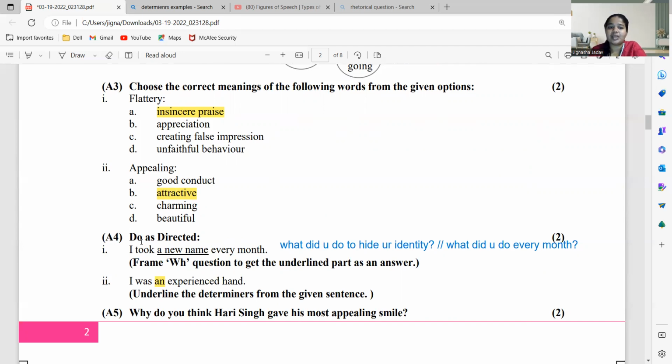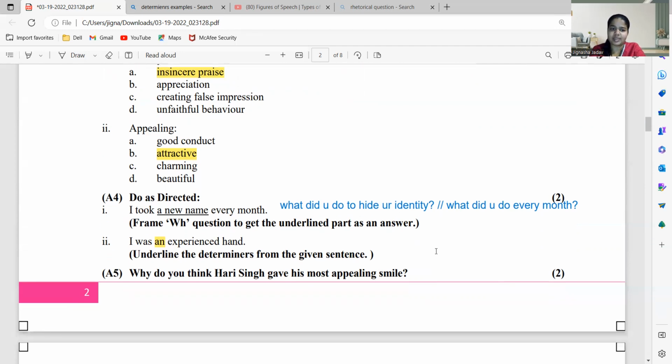ठीक है. "I took a new name every month." क्या पूछा है? Frame a WH question to get the underlined part as an answer. तो न्यू नेम को आंसर मिलना चाहिए, वैसा क्वेश्चन फ्रेम करो. So what did you do to hide your identity? We can ask this question. What did you do to hide your identity? I took a new name every month. खाली underline word चाहिए. तो a new name to hide your identity. What did you do every month? You can ask. I took a new name every month. I feel both the questions are right.